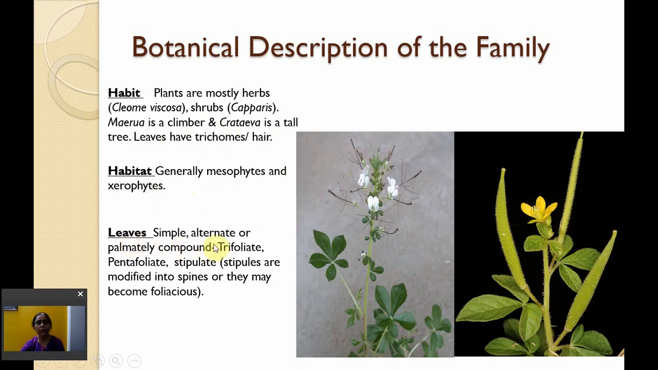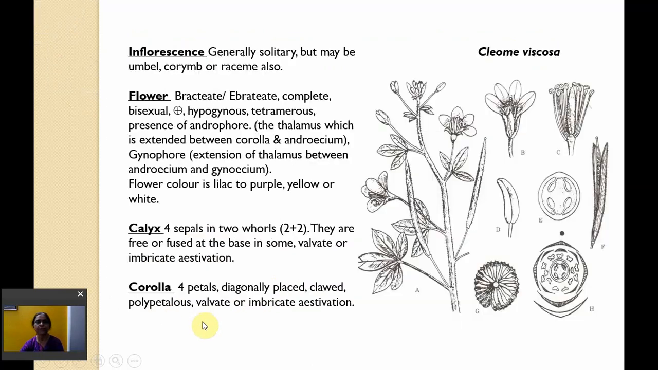Leaves are simple, alternate or palmately compound. If palmately compound, they are trifoliate or pentafoliate. You can see here trifoliate and pentafoliate. Stipulate, stipules are modified into spines or they may become foliaceous, that is leaf-like. Inflorescence is generally solitary, but maybe sometimes umbel, corymb or raceme also.